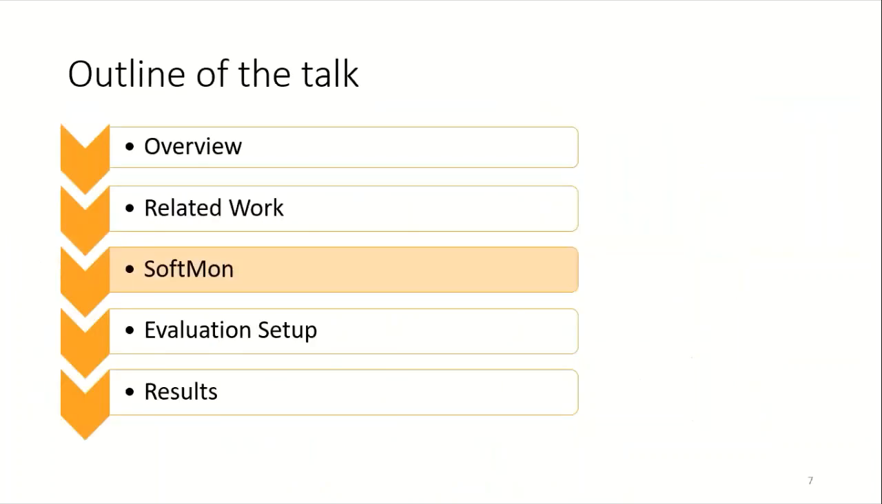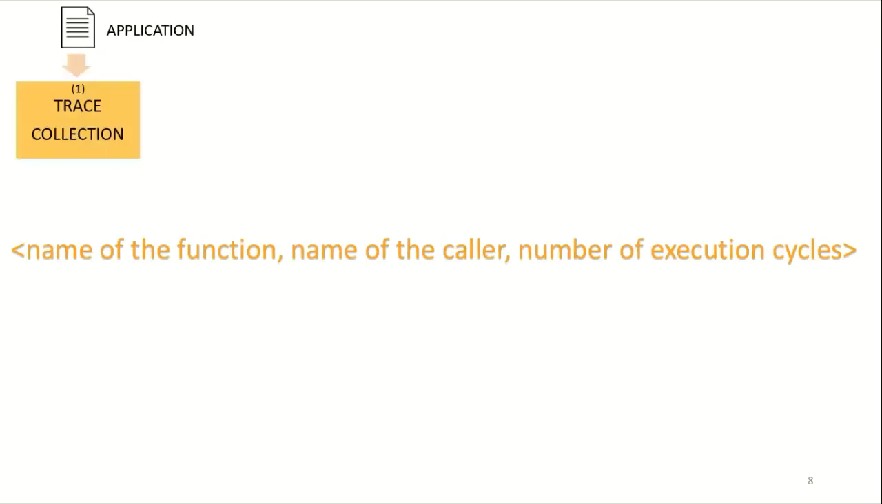Now I would discuss our tool SoftMon. For a set of applications, we need to generate a trace of functions. Each trace is a sequence of three tuples: name of the function, name of the caller, and the number of execution cycles for this function. We post-process this trace to generate a function call tree.